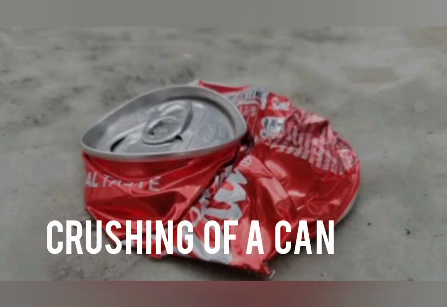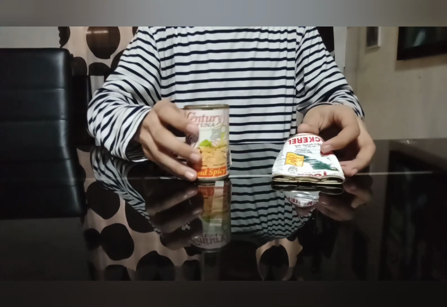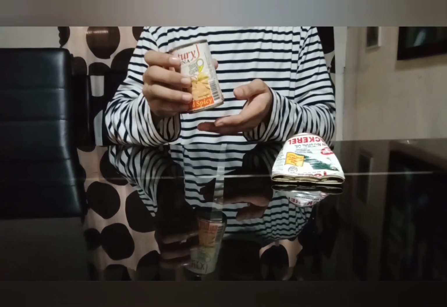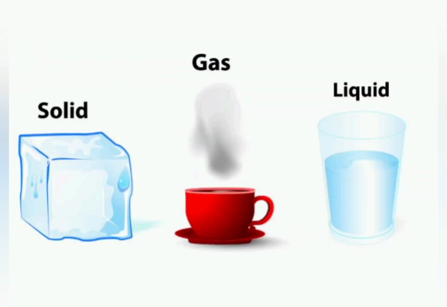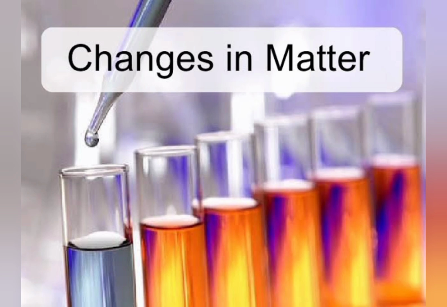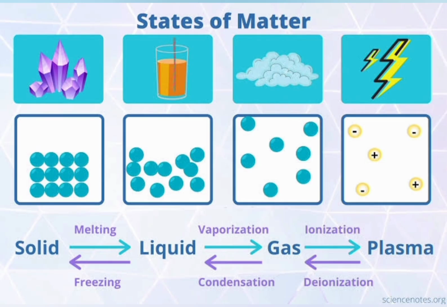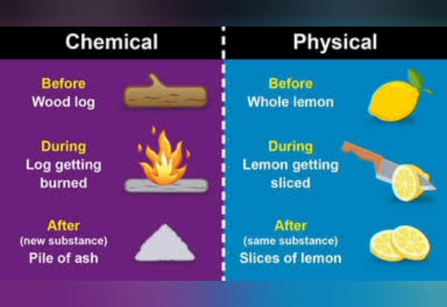Last, we have crushing of a can. The crushing of a can is a physical change because you are not changing the chemical compounds of the can, because you still have a can. Furthermore, matter is anything that occupies space and has mass. Changes in matter may be in solid, liquid, or gas through physical and chemical changes.